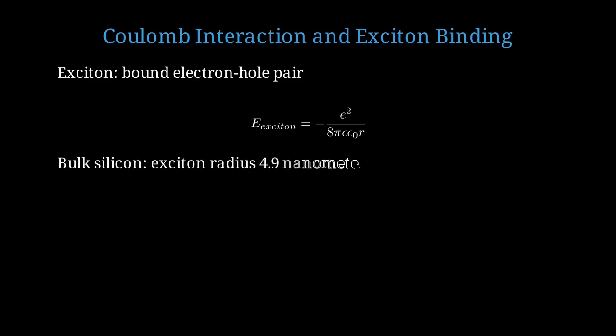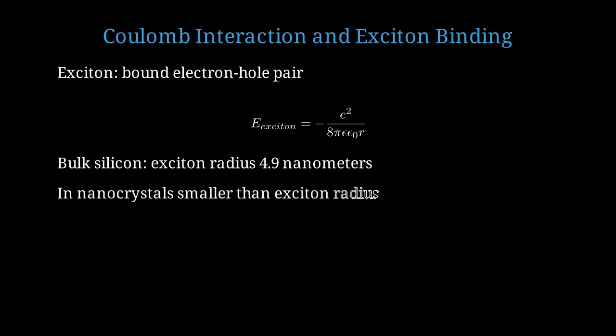In bulk silicon, the exciton Bohr radius is about 4.9 nanometers. This is the natural size of the electron-hole pair. When the nanocrystal is smaller than the exciton radius, we're in the strong confinement regime. The confinement energy dominates over the Coulomb energy. In strong confinement, the exciton binding energy actually increases, scaling as 1 over L. This further stabilizes the excited state.